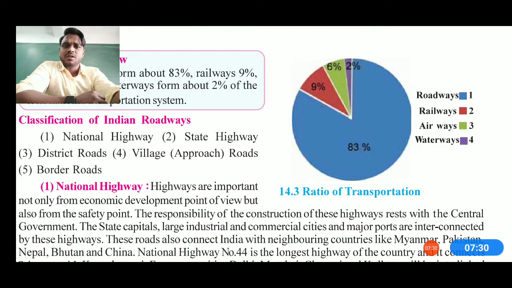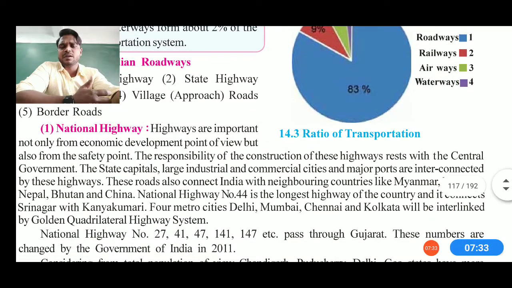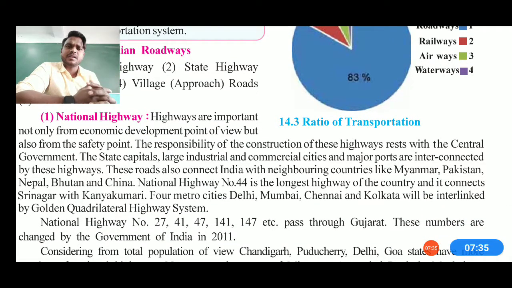Now, national highways are an important part of our systematic development as well as infrastructure movement, not only from the economic development point of view but also from the safety point. The responsibility for the construction of these highways was established with the central government, and state capitals, large industries, commercial sites, major ports and interconnected highways all work together. These roads also connect India with neighboring countries like Myanmar, Pakistan, Nepal, Bhutan and China, as well as National Highway number 44.